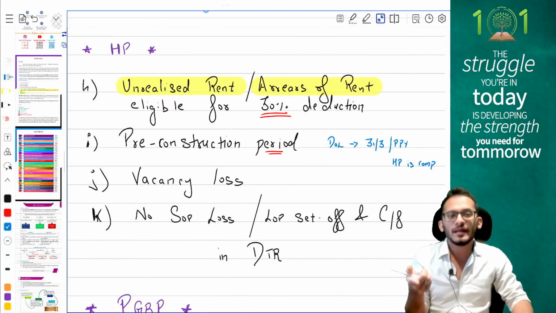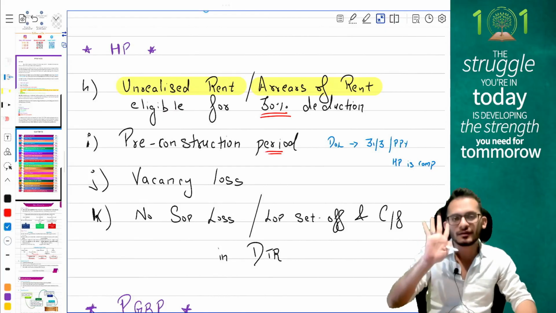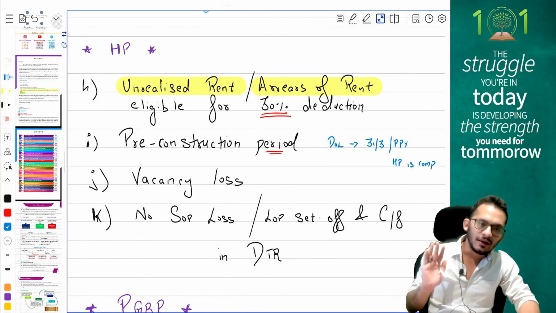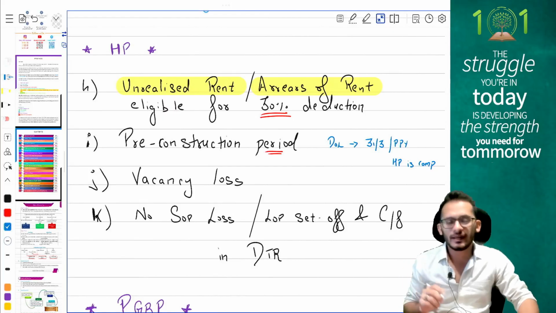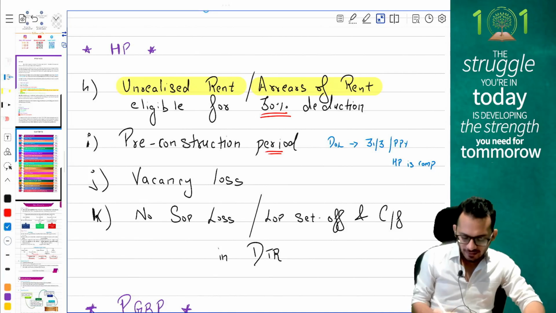Whatever interest you pay in such pre-construction period will be allowed over 5 years. Very good. Then comes your topic on vacancy loss. If the question says there is any vacancy loss, people, please ignore the vacancy loss while computing GAV.